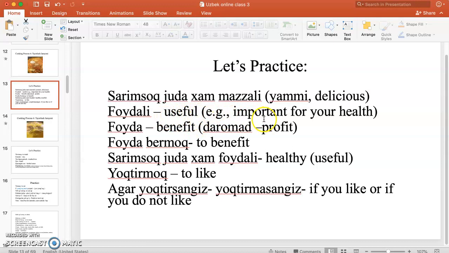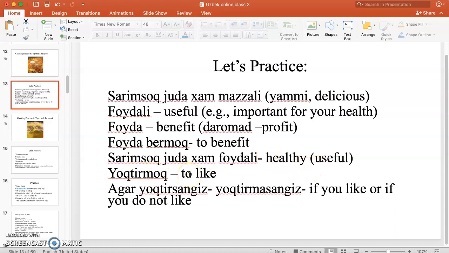But in this case here, we're talking about something that is important for your health. Foyda. I just want to give you some words so you know. Foyda means benefit. But if you're talking about profit, it will be daromad. Foyda bermoq means to benefit. Sarimsoq juda ham foydali. Here I mean that garlic is healthy.